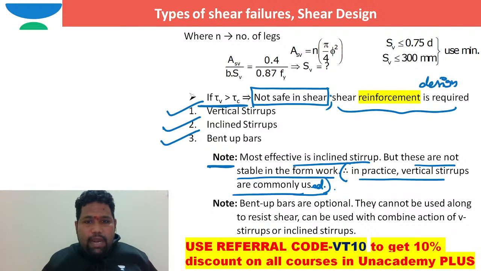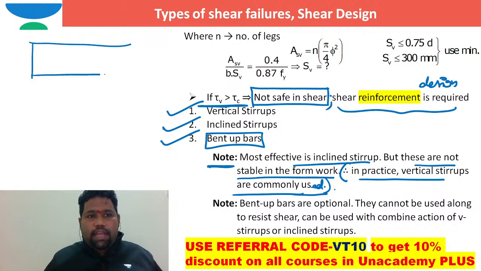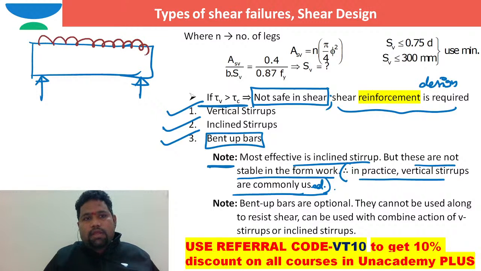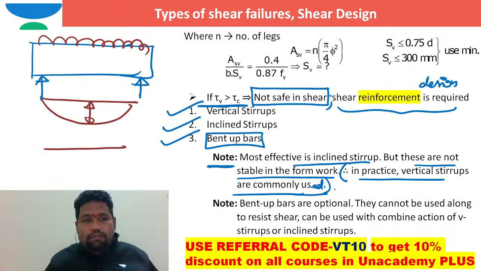And coming to these bent up bars, some people say, sir, what are these bent up bars? Especially if you take a beam here in this way, this is having a support and this is having a support. Let us suppose there is a uniformly distributed load. This is the maximum bending moment, and if you come to shear force, this is the maximum shear force.